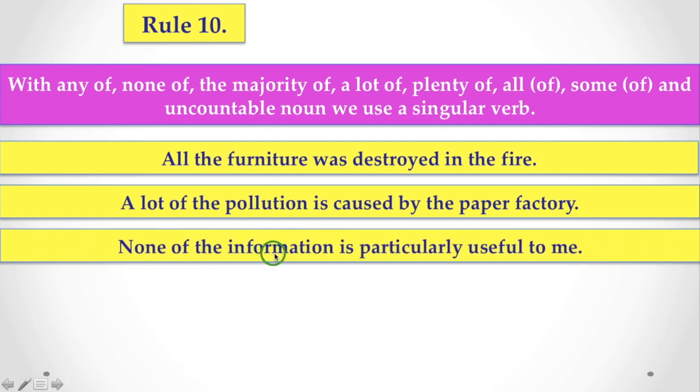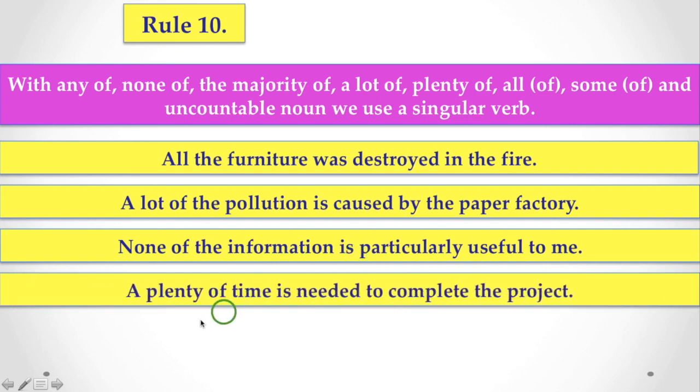None of the information is particularly useful to me. Here, information is again an uncountable noun. With that uncountable noun, we have to use is, the singular verb. Plenty of time is needed to complete the project. Here also, plenty of time. Time is an uncountable noun. So with plenty of time, we have to use a singular verb.